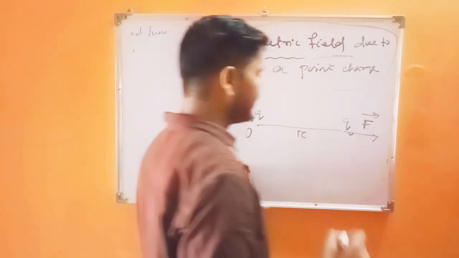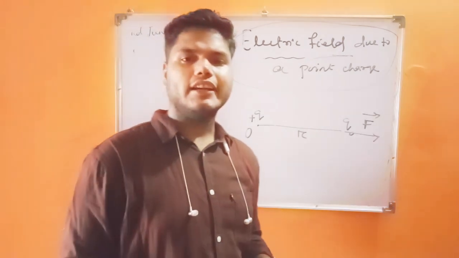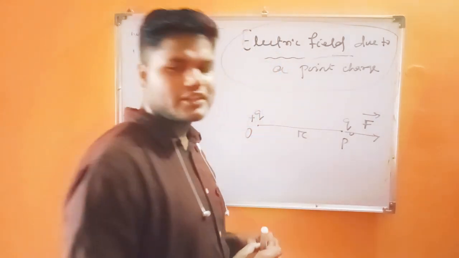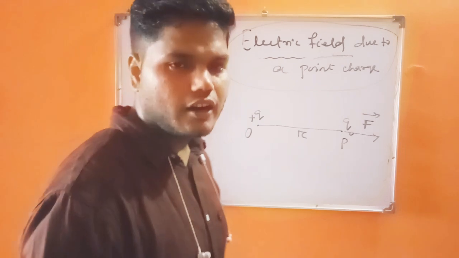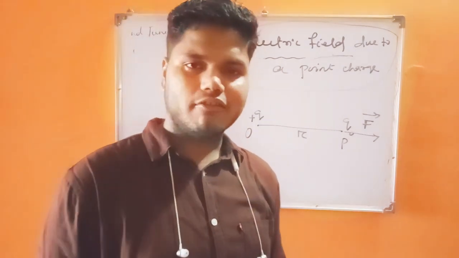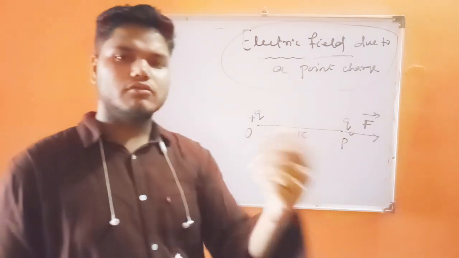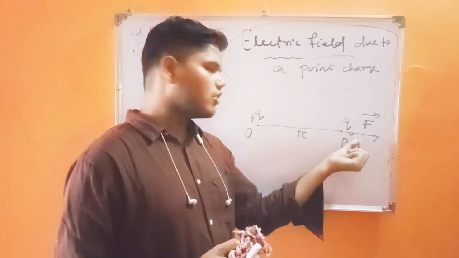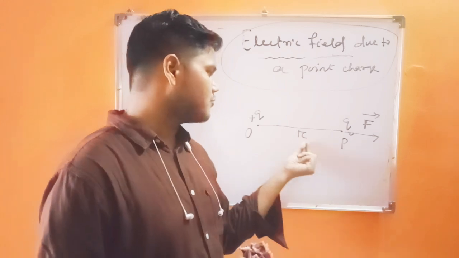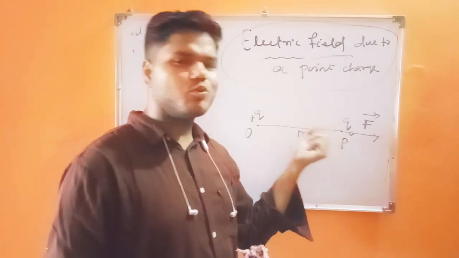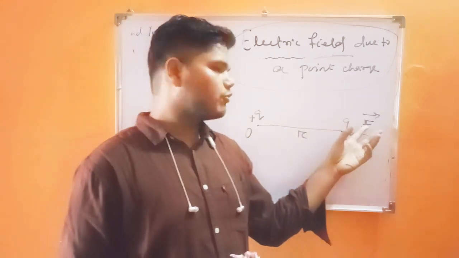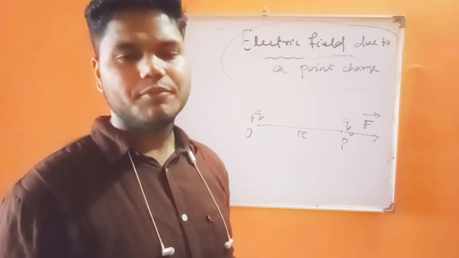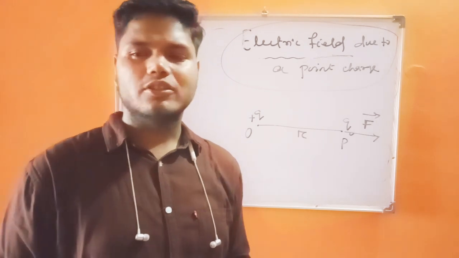This figure shows how to find the electric field at a point, which we consider as point P. You can write the note: consider a charge plus Q placed at the origin, and Q naught the test charge placed at a distance r from Q. As both charges are positive, the force will be Coulomb's force, which is repulsive.